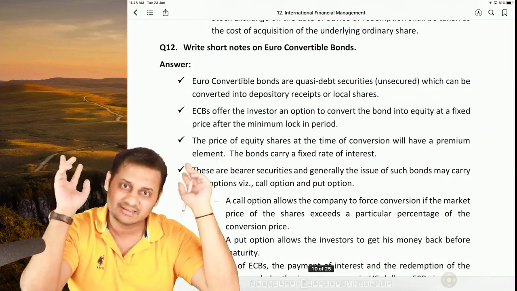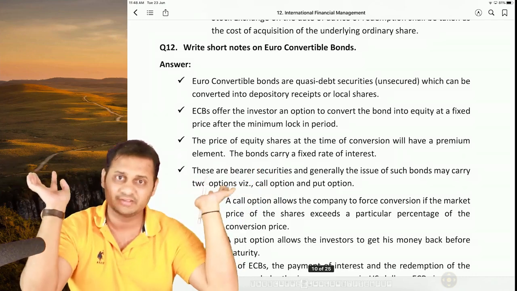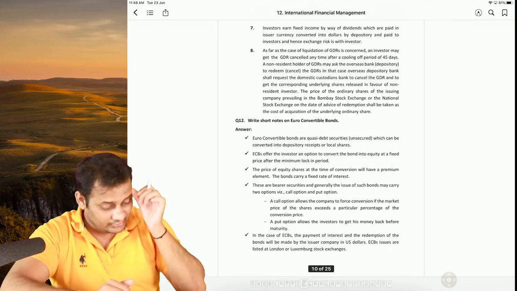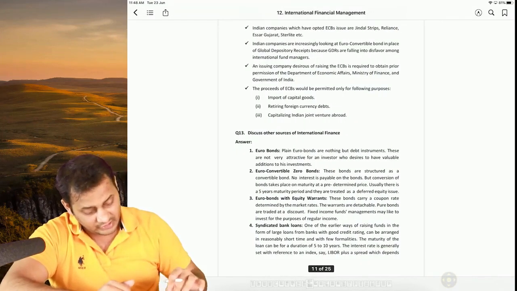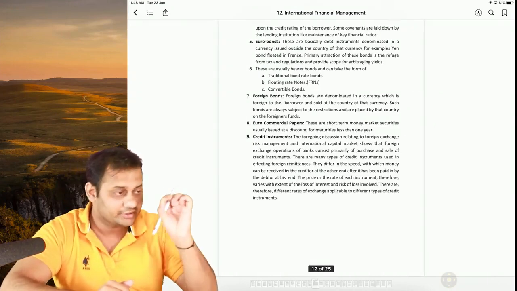So both have the same meaning. If you read it, you will realize what the difference between both is. There is no difference as such. This is a narrower term, that is a broader term. So with this we finish our revision of international sources of finance.